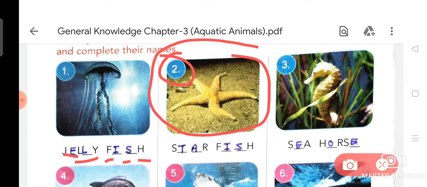So now you can see this is the picture of a starfish. Starfish, starfish. Now we are going to discuss number 3, and that is seahorse.